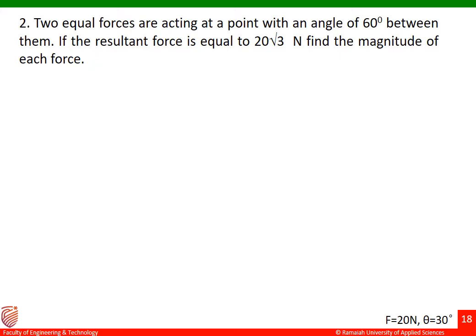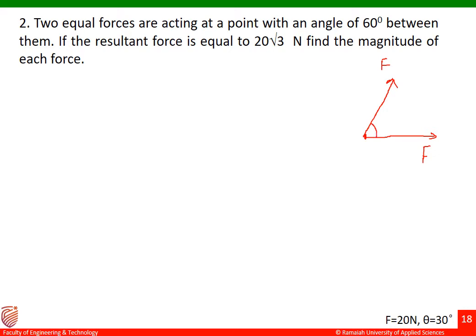Coming to the next example: two equal forces are acting at a point with an angle of 60 degrees between them. If the resultant force is equal to 20 root 3, find the magnitude of each force. So let me explain this with the help of a figure. There are two forces here. This is one force and this is one more force. The magnitude of each force is the same. I'll take it as F and F.